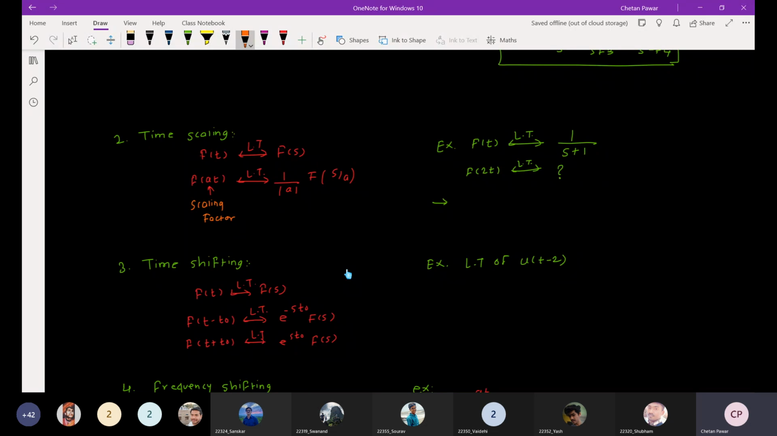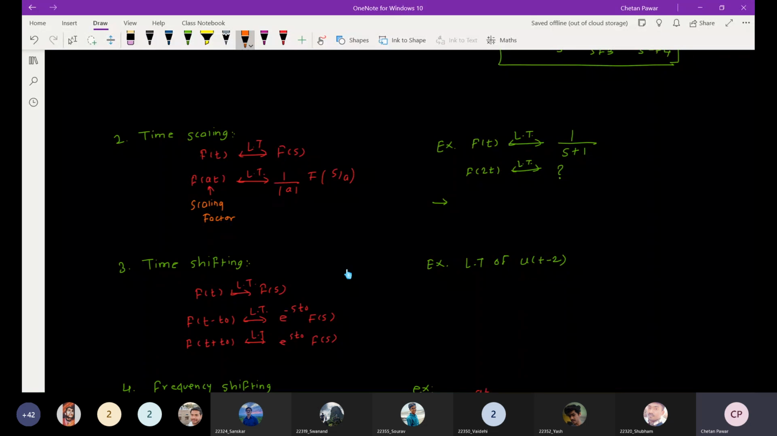So here I have scaled the f of t time scale by a scaling factor. What will be the effect on the frequency domain representation, the Laplace of that particular signal? That will be 1 upon mod of a into F of s by a. So you do the scaling here, so there will be frequency division. Frequency will get divided by that particular factor. This is the time scaling property, and we will see how to use this.